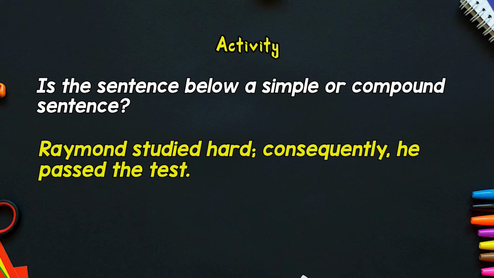Raymond studied hard, consequently, he passed the test. Now, is that a simple or compound sentence?